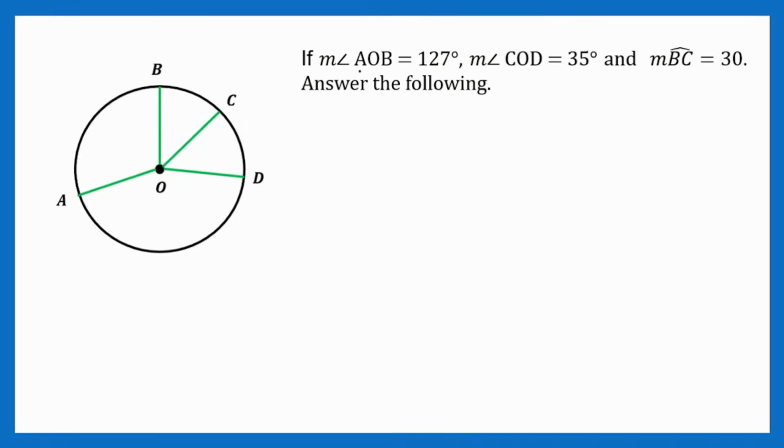Alright? So, ito yung given sa atin. If the measure of angle AOB, this is angle, ang M is measure. Measure of angle AOB is equal to 127 degrees. The measure of angle COD is equal to 35 degrees. And the measure of arc BC is equal to 30 degrees. Then, you have to answer the following. So, ito yung sasagutan natin. So, we have 1, 2, 3, and 4. The measure of arc AB, measure of angle BOC, measure of angle AOD, measure of arc BCD.